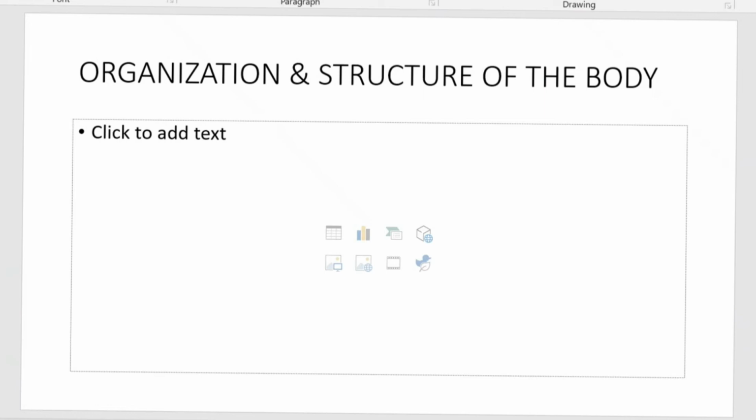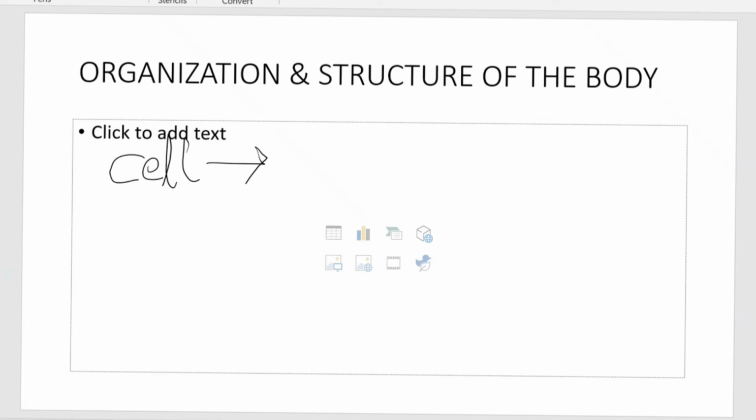There are many life processes happening in your body. All these life processes are associated with cells, tissues, organs, and organ systems. So what is a cell? A cell is the structural and functional unit of life.